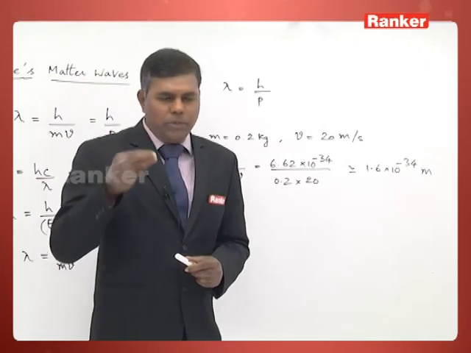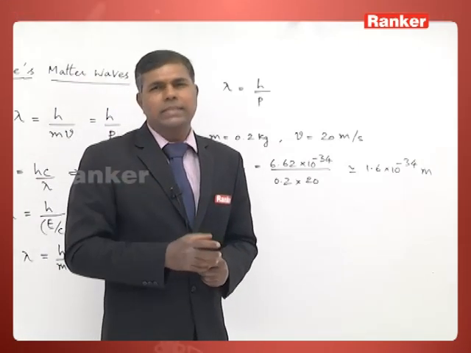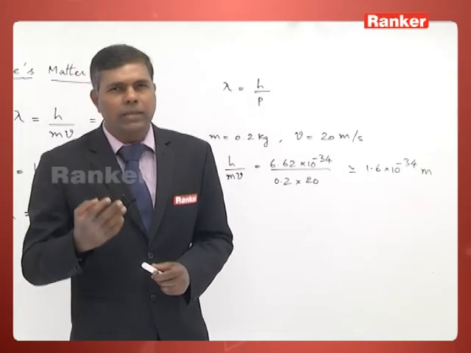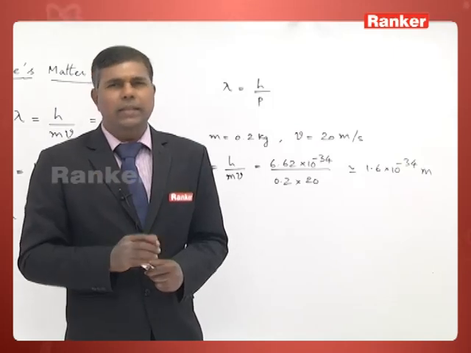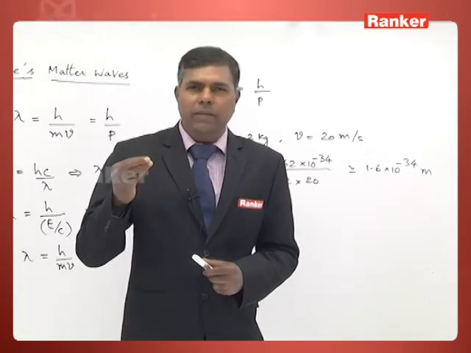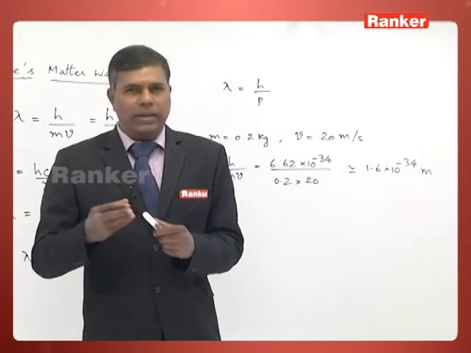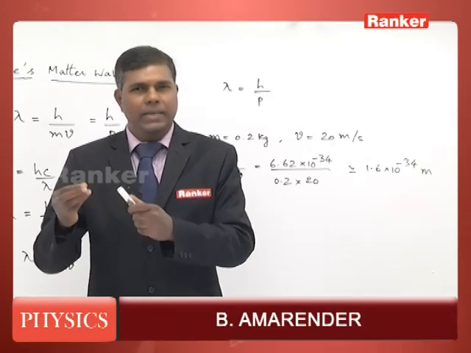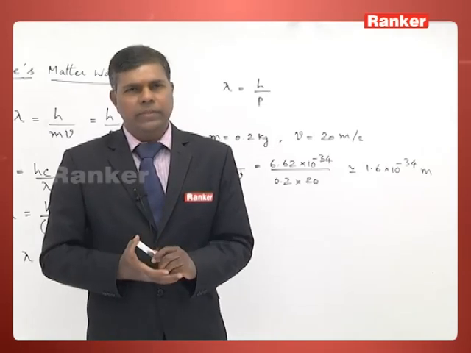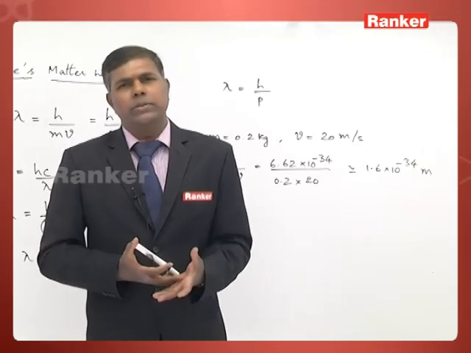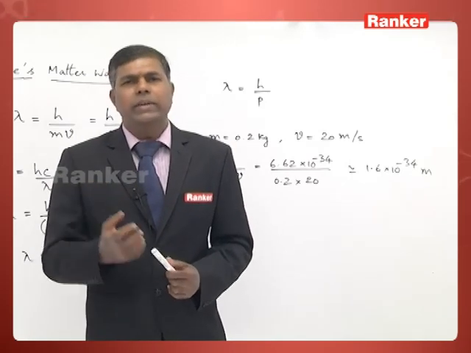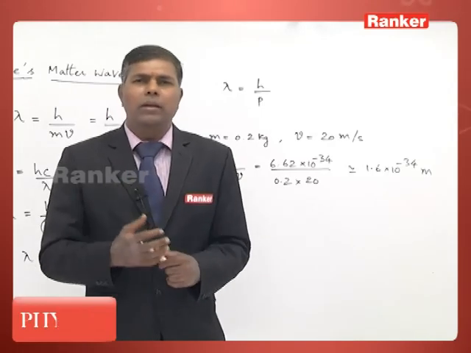Where this matter wave comes into picture is in case of microscopic objects such as electrons and neutrons. Let us say an electron or a neutron is moving with a high velocity, then we can always associate that particular particle with matter waves. We can always determine the wavelength of an electron wave also. Remember, an electron is basically a particle which has certain mass, whereas we are talking about the electron wave, that is the concept of matter wave. When an electron or neutron or any microscopic particle moves with a high velocity, it can be associated with a wave nature, that is what we call matter waves.